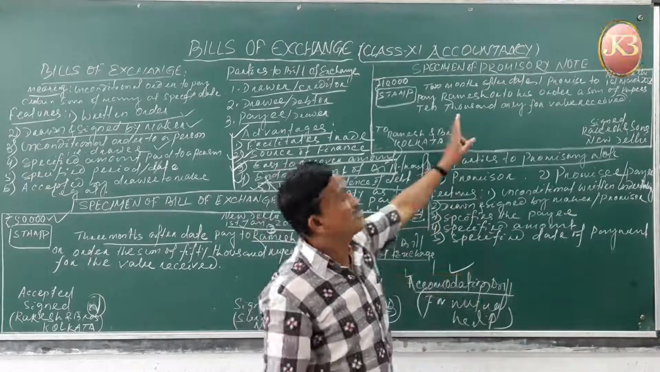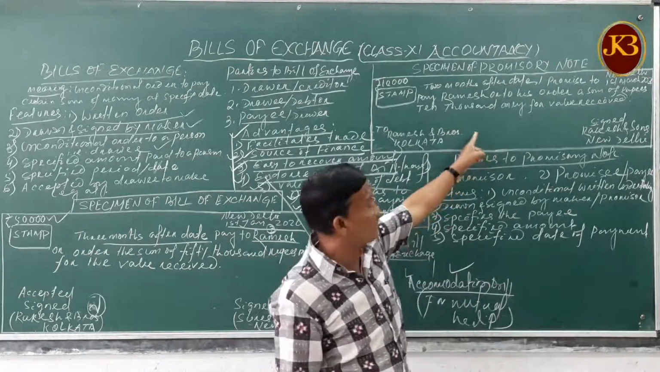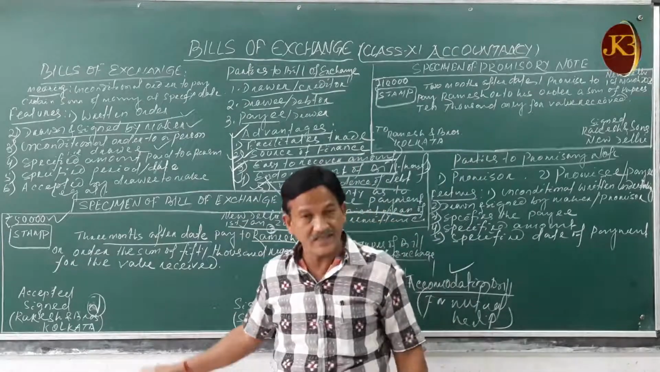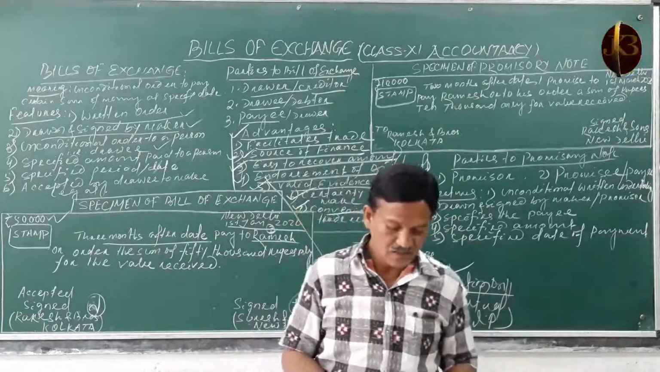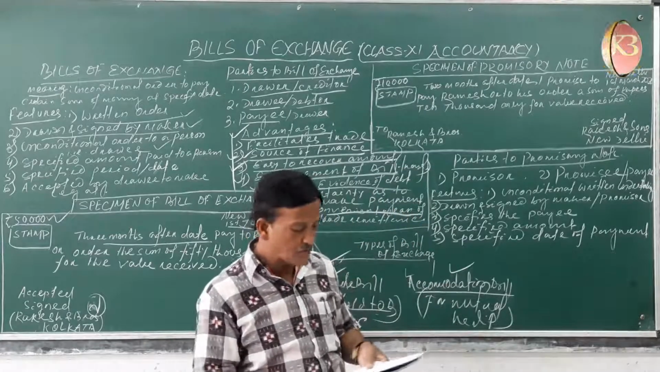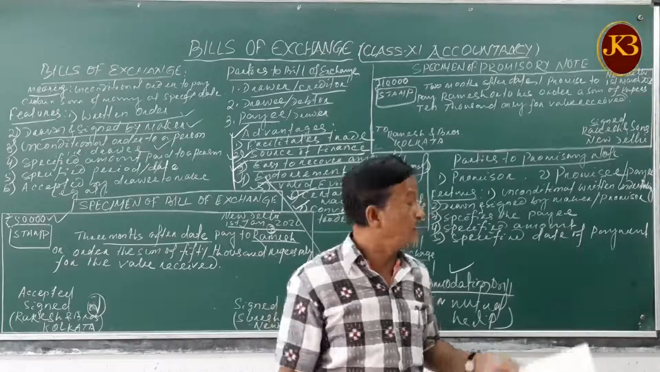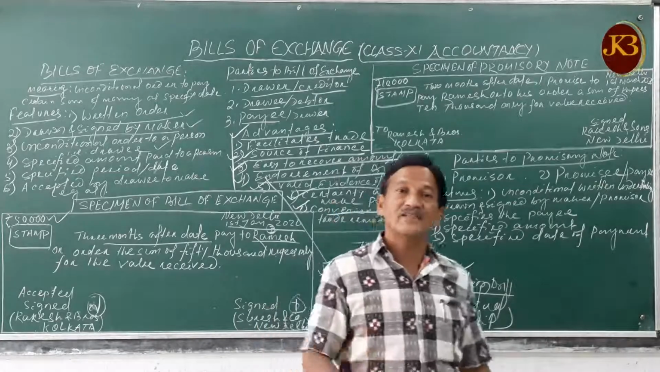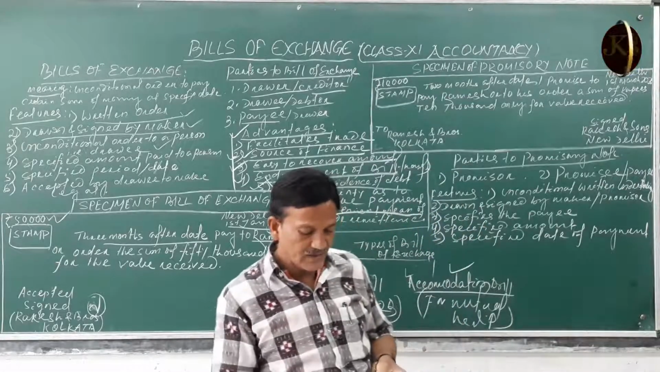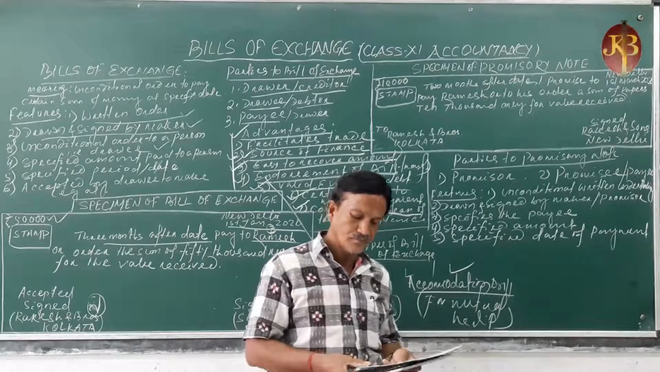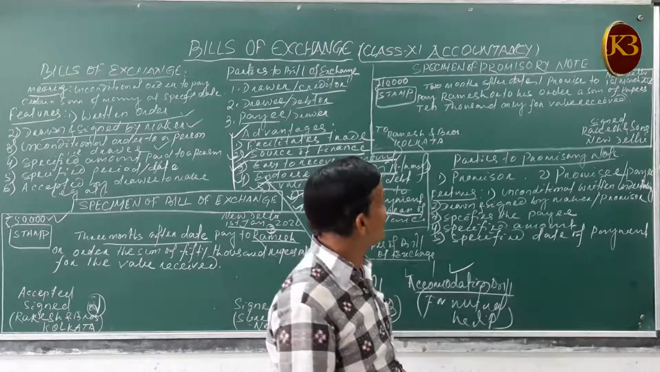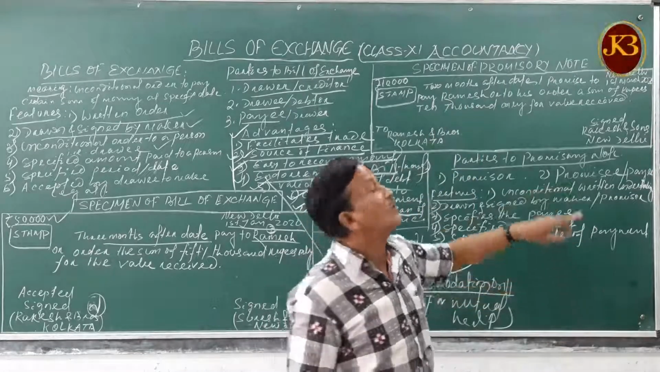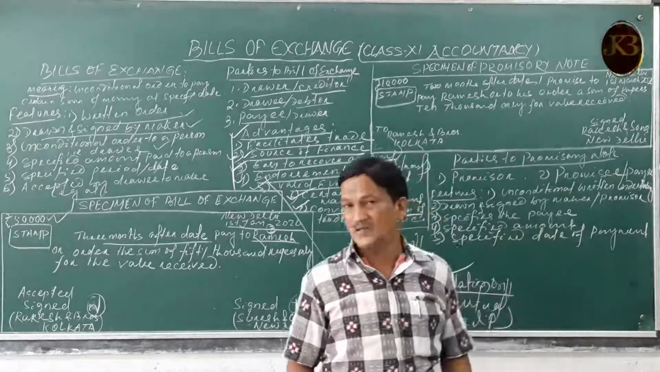So here the promisor is the debtor. The one who prepares the promissory note is called the debtor, but the one who prepares the bill of exchange is called the creditor. This is the fundamental difference. The promissory note is a promise to pay a certain sum of money, signed by the maker, to a certain person or to the bearer of the instrument. That means the named person will receive the payment, or you can give the order for payment to some other person.